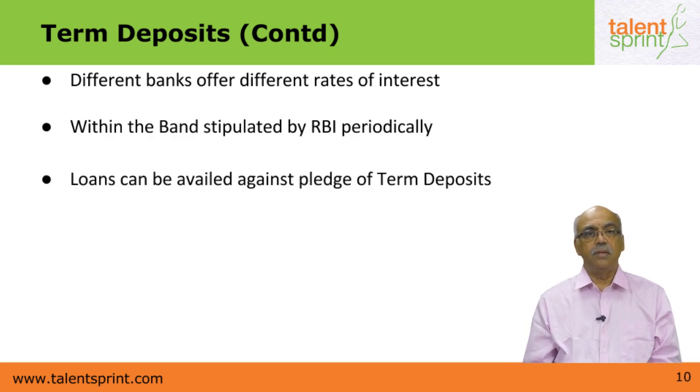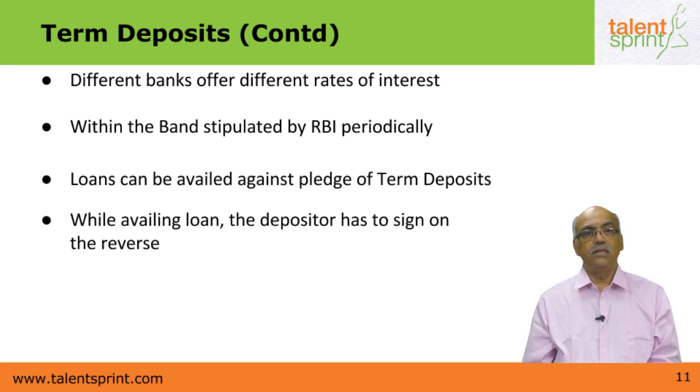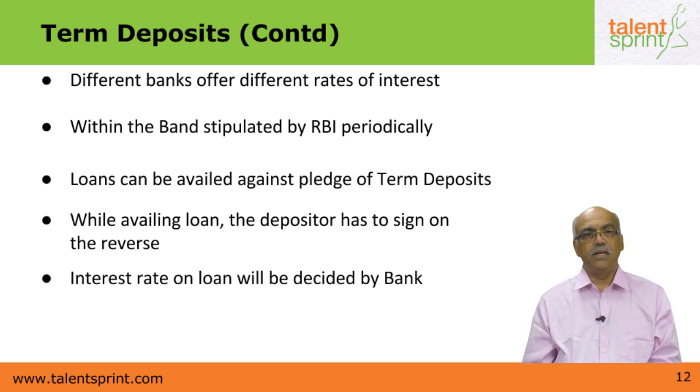Loans can be availed against the pledge of term deposits. Savings bank account cannot attract any loan because the savings bank account is used for daily transactions, whereas with term deposits, let's say you have a 1 lakh rupee term deposit with the bank, you can pledge that term deposit with the bank and avail of up to 75% of the principal amount as a loan. That loan is of course subject to the discretion of the bank. While availing the loan, the depositor has to sign on the reverse of the receipt which he has got. Interest on deposit loans will be decided by the bank concerned, and it may be revised from period to period.